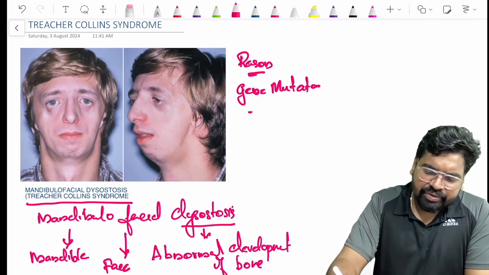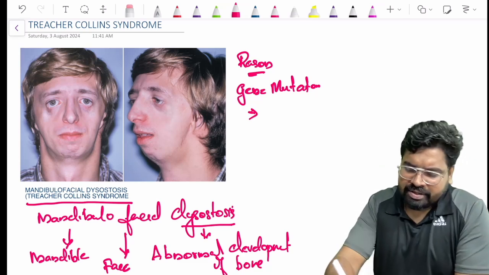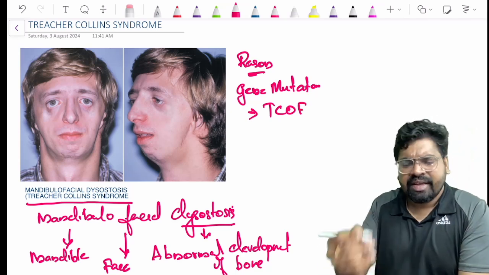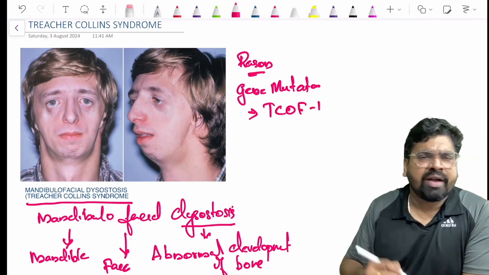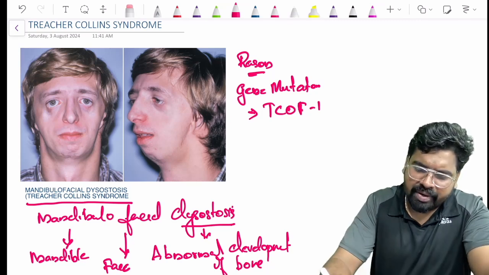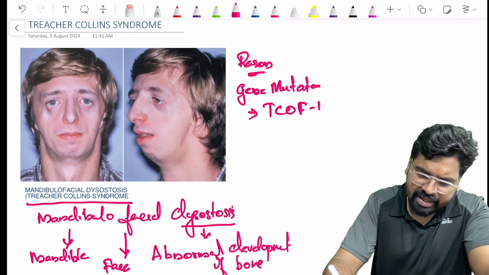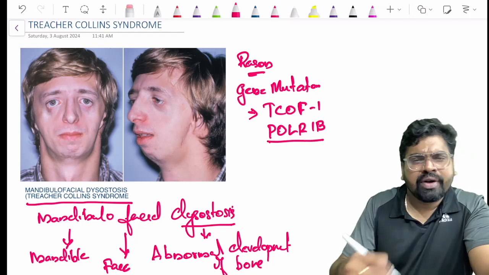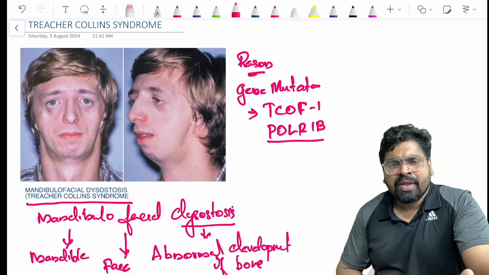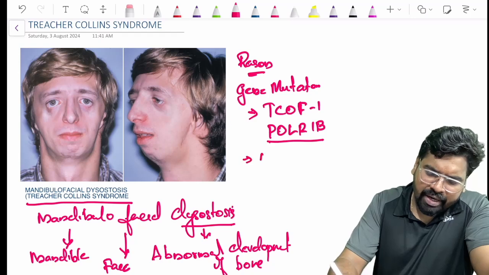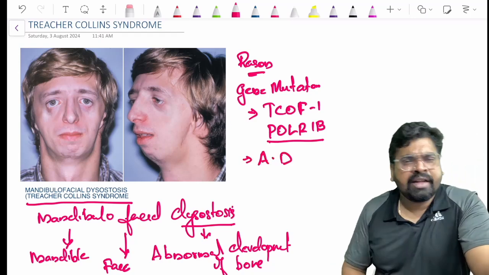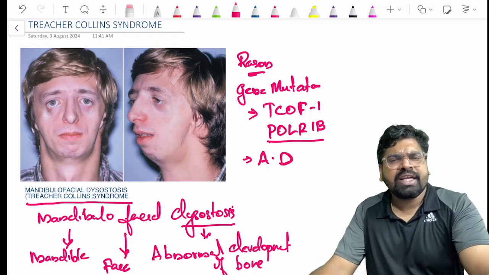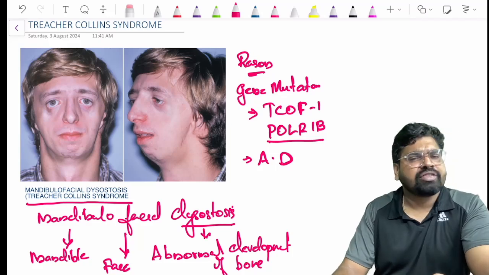The gene mutation you see in Treacher-Collins syndrome is in the gene TCOF1. Just remember TCOF1. There is one more gene which is mutated, POLR1B. It is not that important, you just remember TCOF1 at least. And it is an autosomal dominant, AD, type of inheritance. So this is the basic thing about Treacher-Collins syndrome.